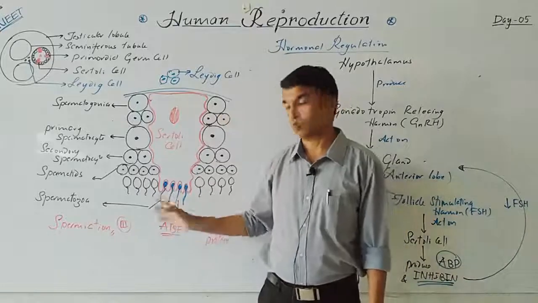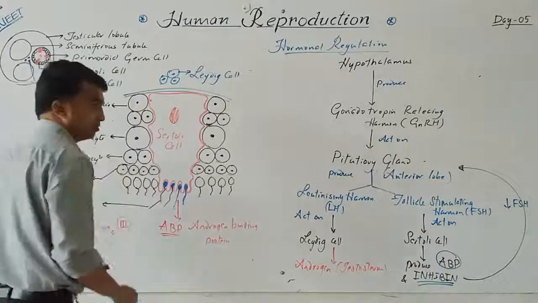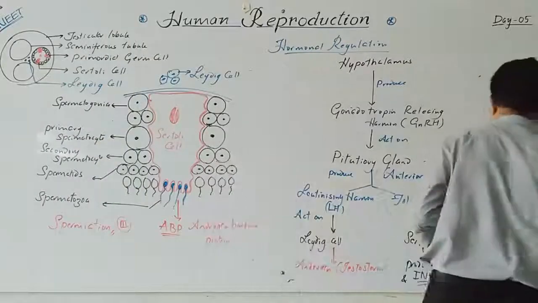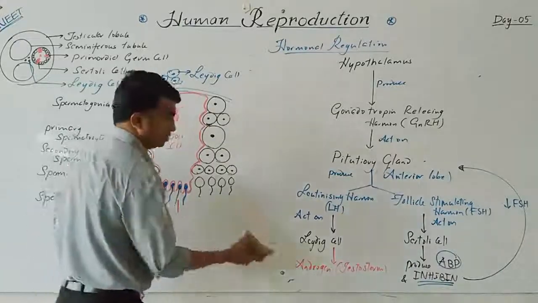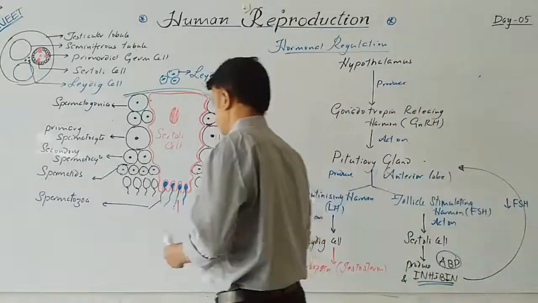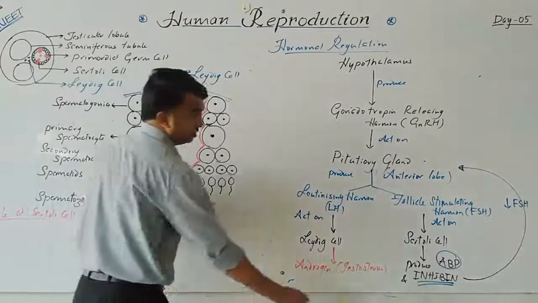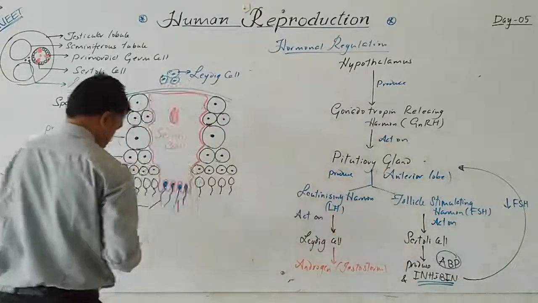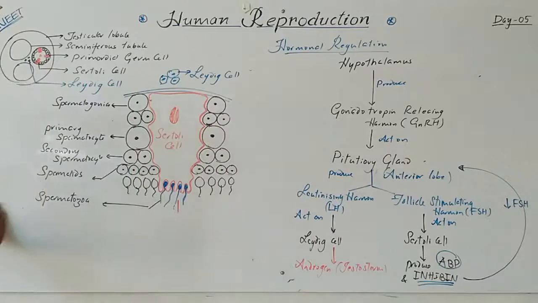Just try again. What are the changes that occur in spermiogenesis? Now, the role of Sertoli cell: I have to know it produces ABP and inhibin also.